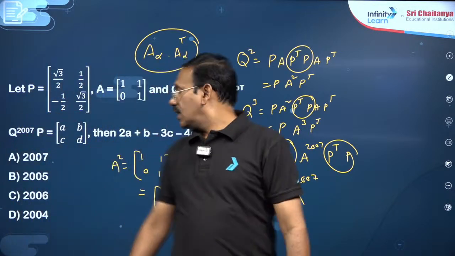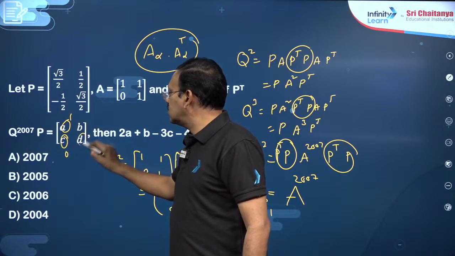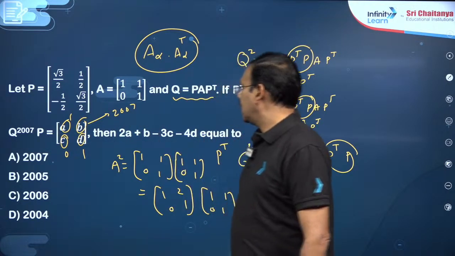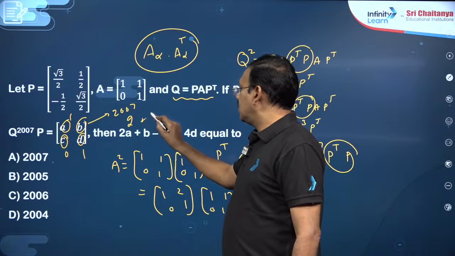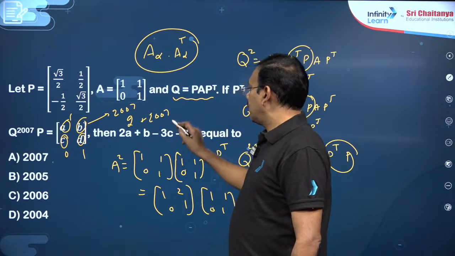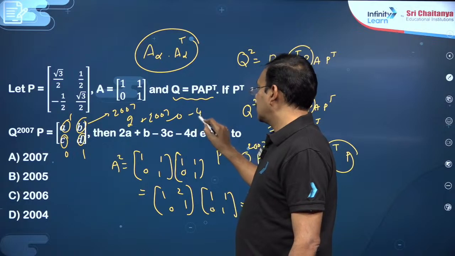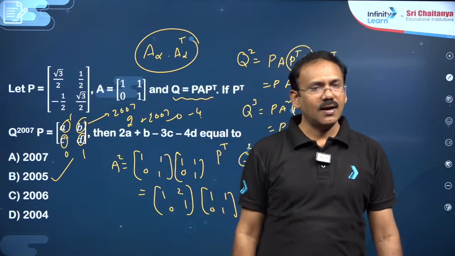So dear friends, in this matrix now, this is 1, this is 0, this is 1, this is going to be 2007. Now 2A is 2, plus B is 2007, minus 3C is 0, minus 4D is minus 4. 2005 will be the answer.